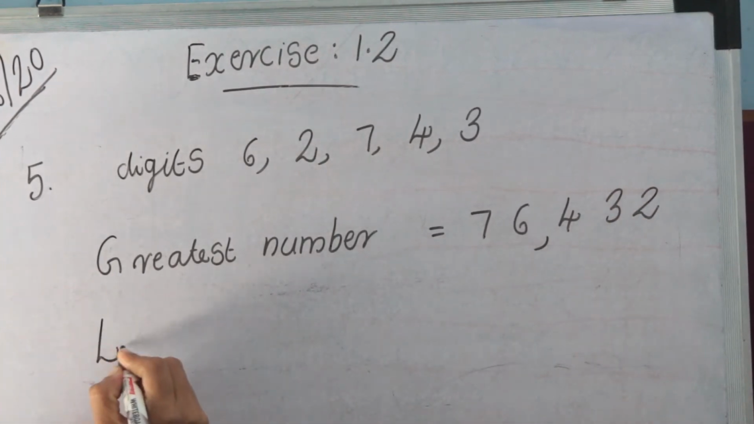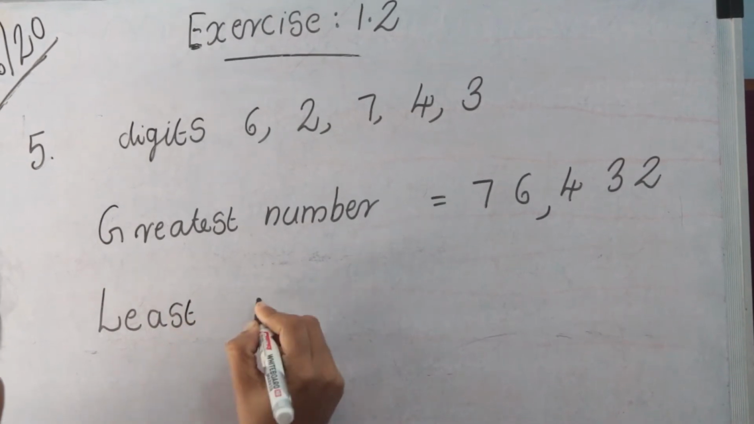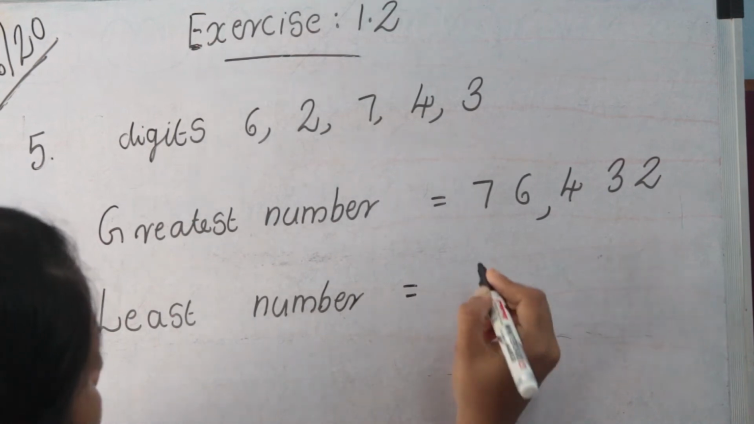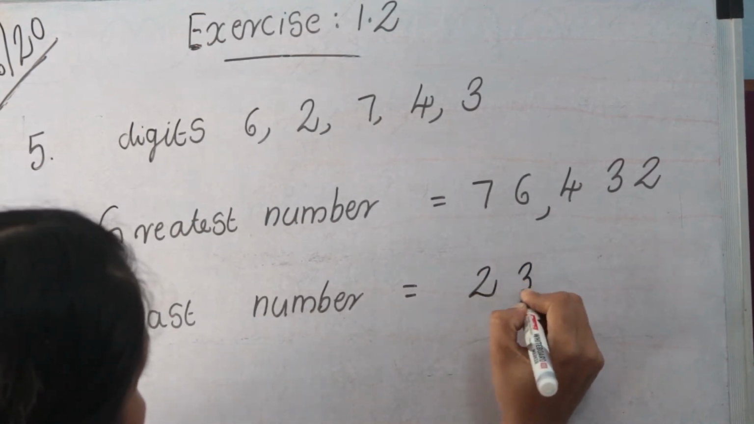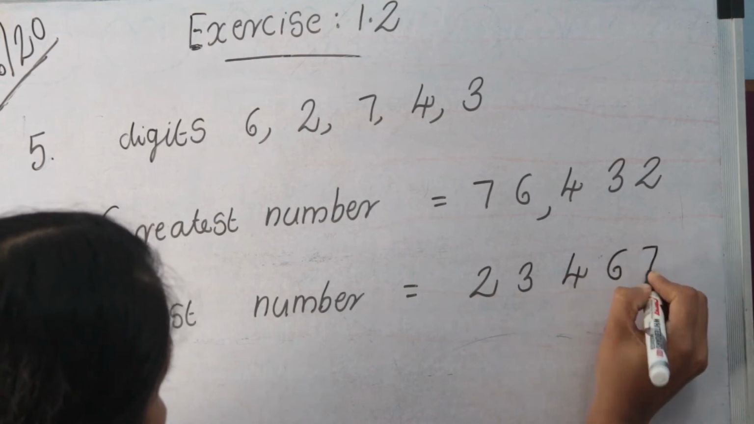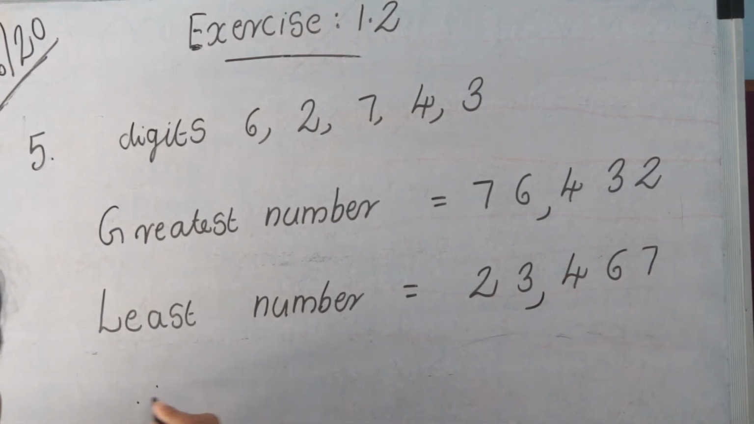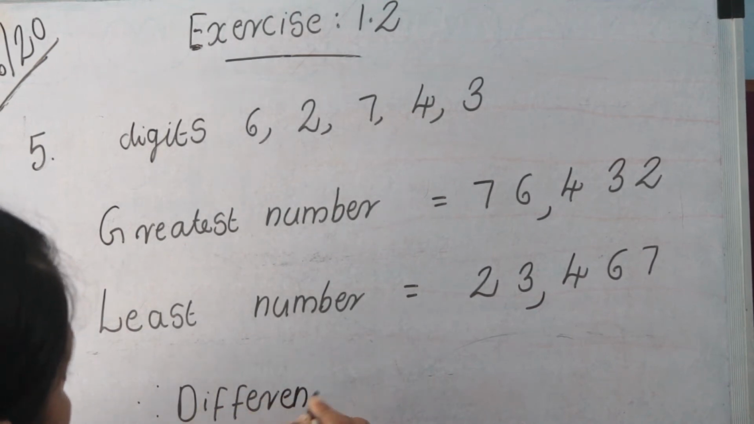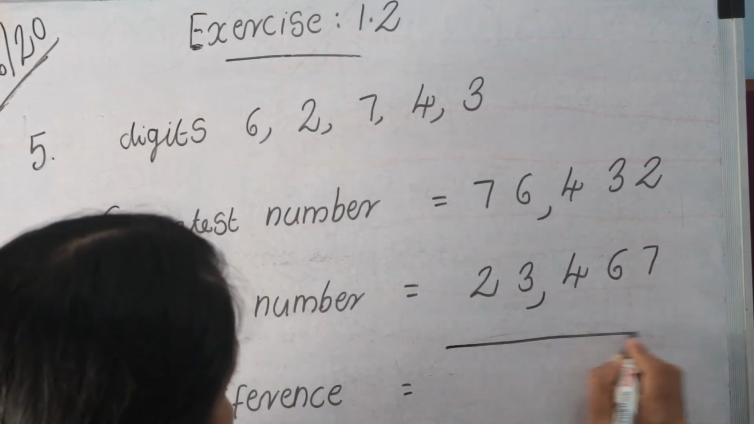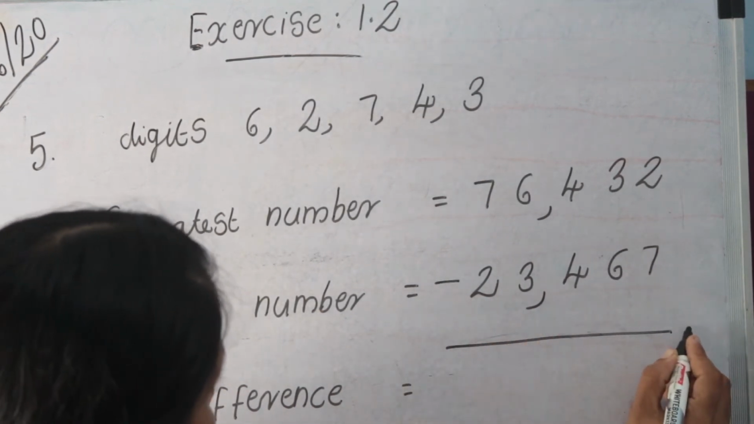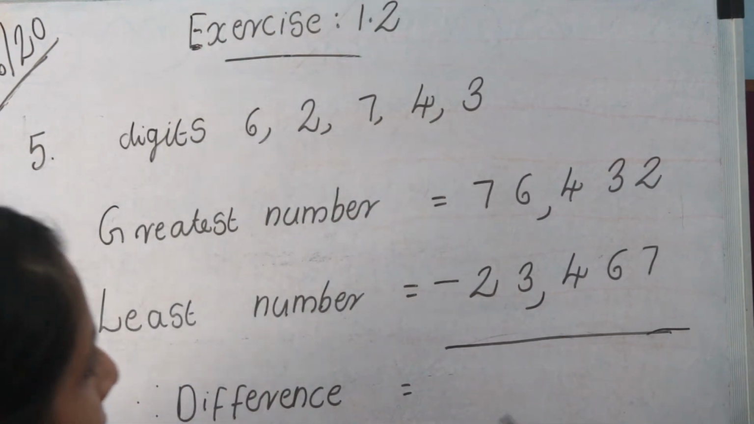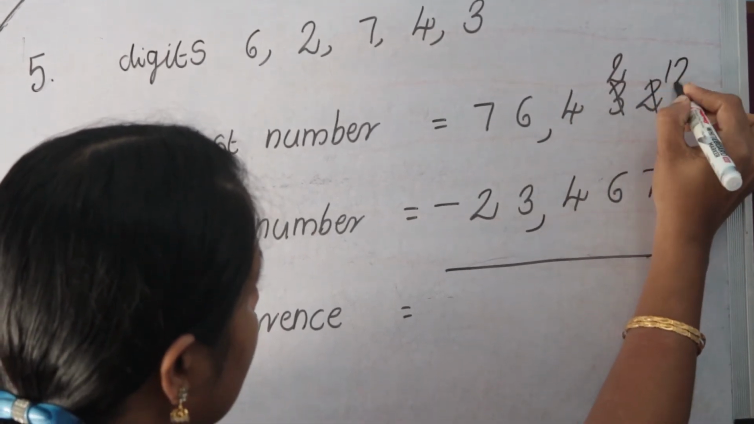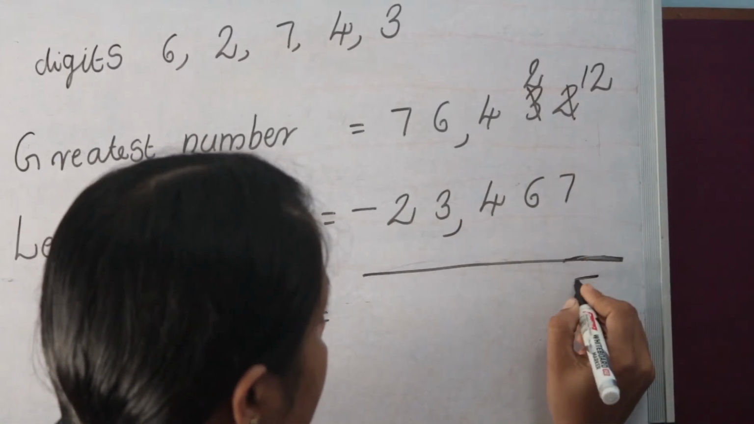Then least number is 2, 3, 4, 6, 7. Therefore, its difference equal, difference means minus, difference equal, we are minusing these numbers together. Then 2 minus 7 is not possible. So borrowing 1 here. Then 2. Here 12. 12 minus 7 equal 5.